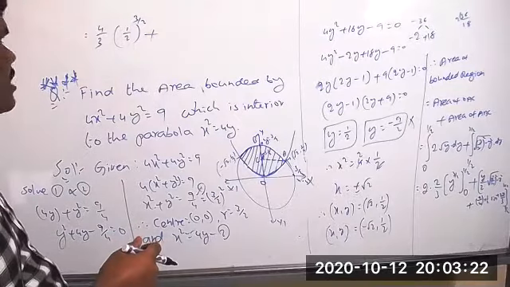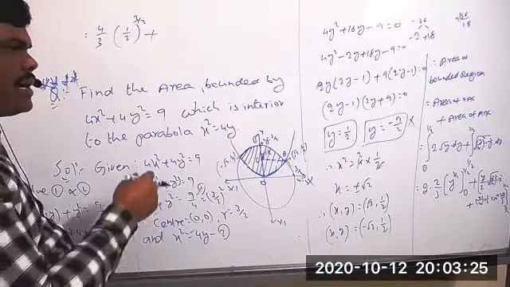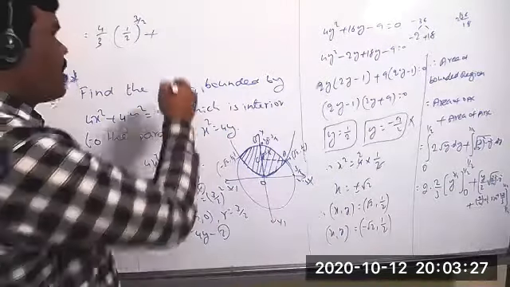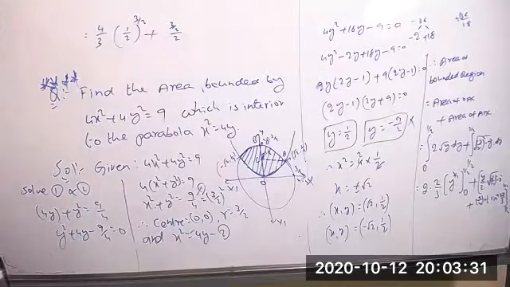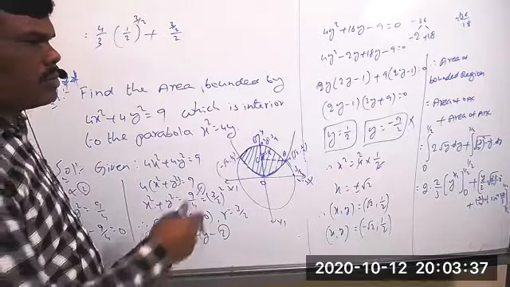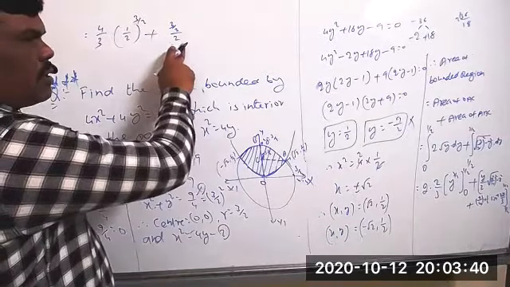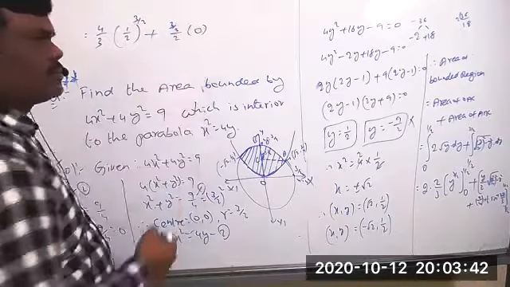And the next one, y by 2. First you can take 3 by 2 there now. So 3 by 2 by 2 into, anyhow 0 we will get.